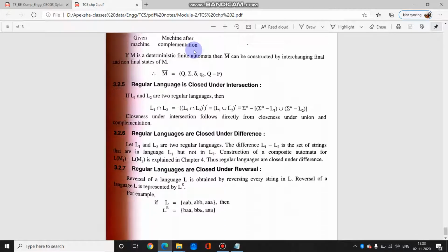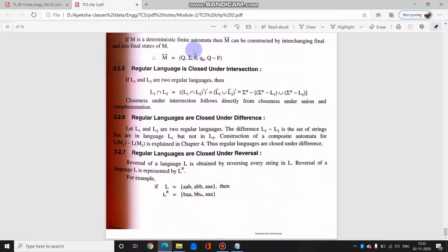So that is how intersection, difference and reversal you will be doing as homework. Please go through it, because based on this we may have sums to solve. Unless you understand this, it will not be possible for you to solve those sums.